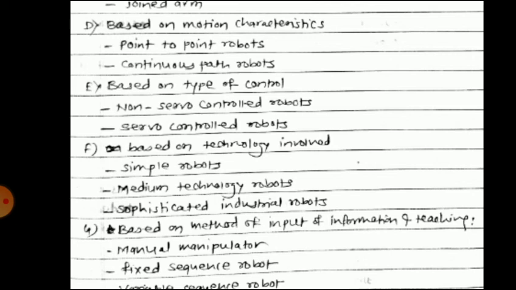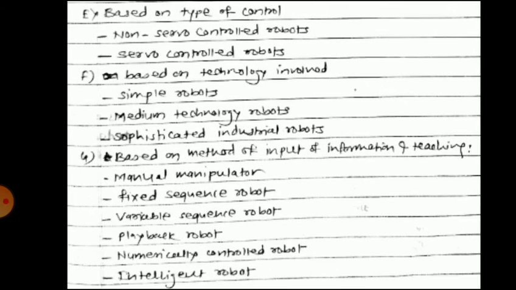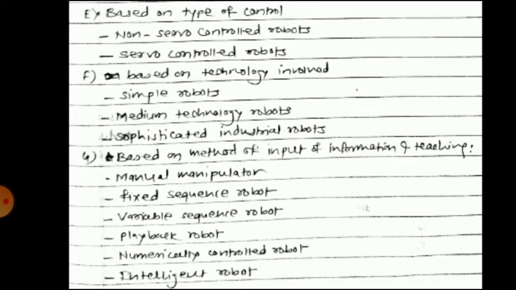It involves simple robots, medium technology robots, and sophisticated industrial robots. And last category, that is based on the method of input of information and teaching, involves manual manipulator, fixed sequence robot, variable sequence robot, playback robot, numerically controlled robot, and intelligent robot.